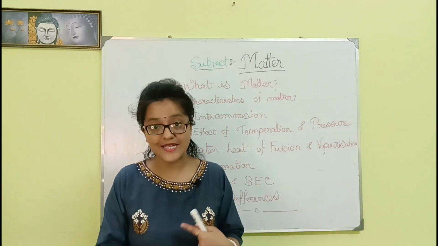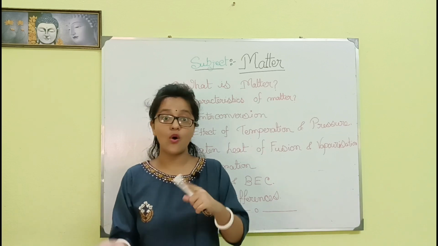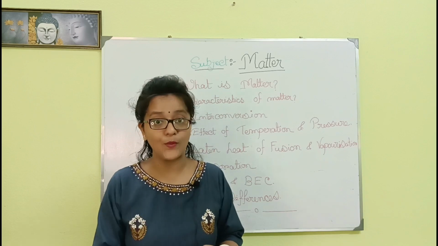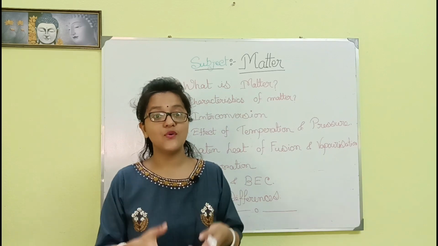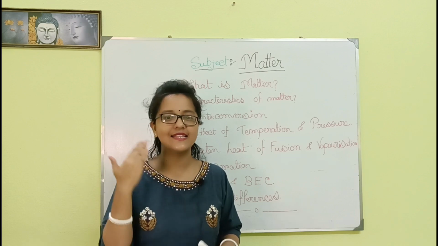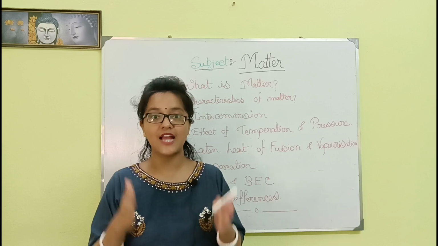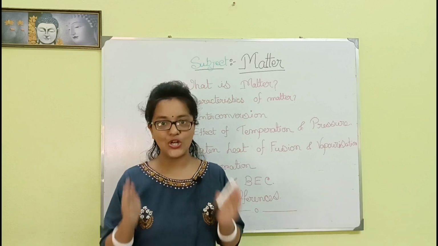When compressed and kept in the cylinder, the gaseous substance is converted into liquid form. The intermolecular force of attraction is very low, the diffusion rate is very high, and the density is also very low. The mass per volume for a gaseous substance is very low.